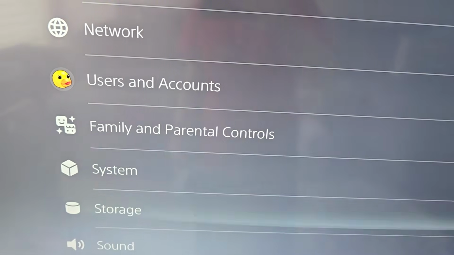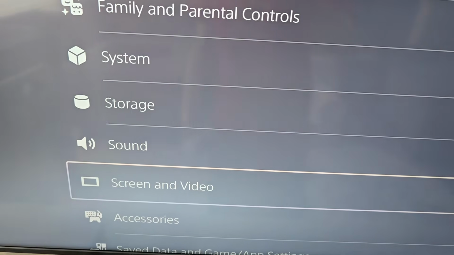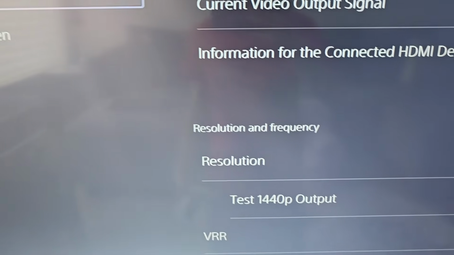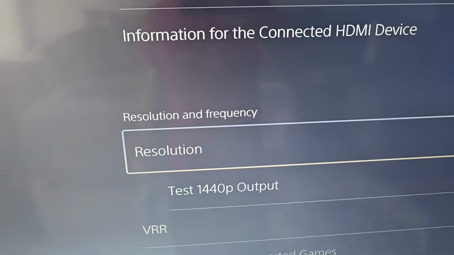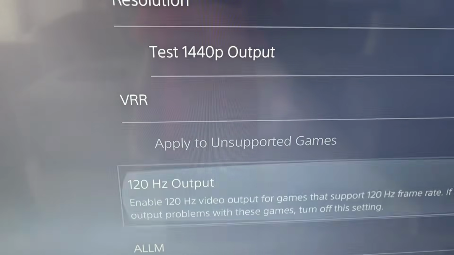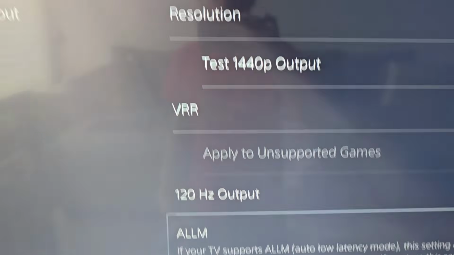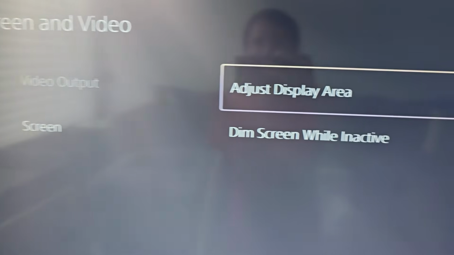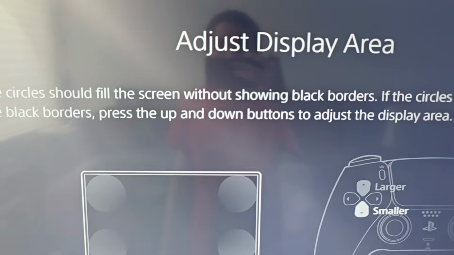Then go down to Screen and Video. Now there are some options on the video output like resolution. But what most of you want, just go back. Go to Screen. Then adjust Display Area.